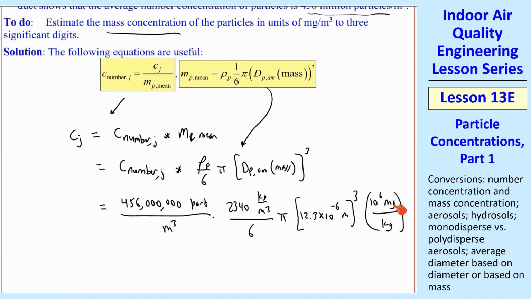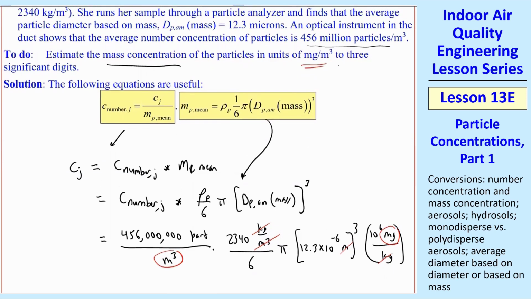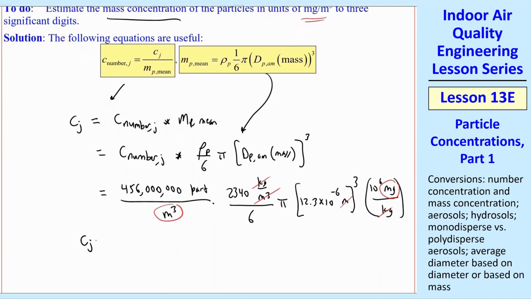And then just one unit conversion here, 10 to the 6 milligram per kilogram. And you can see that our meters cubed here cancels out with that meters cubed, and a kilogram cancels with a kilogram. So we should end up with milligrams per meter cubed, which is what we wanted. And when you plug this into your calculator, you should get 1040 milligram per meter cubed. So that's where I'll stop.